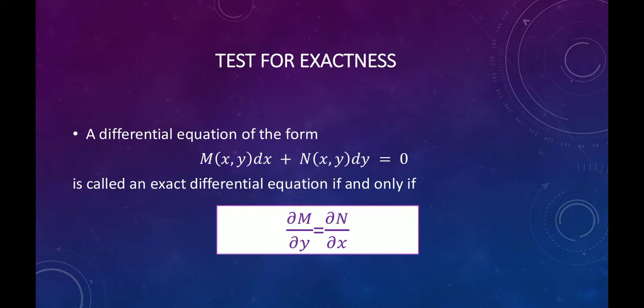See the test of exactness, how to test whether the given differential equation is exact or not. A differential equation of the form M(x,y) dx plus N(x,y) dy is equal to 0 is called an exact differential equation if and only if ∂M/∂y is equal to ∂N/∂x. That means the partial derivative of M with respect to y is equal to the partial derivative of N with respect to x.